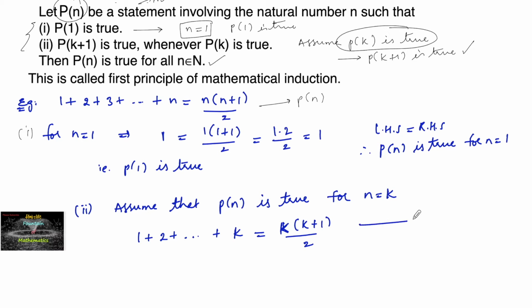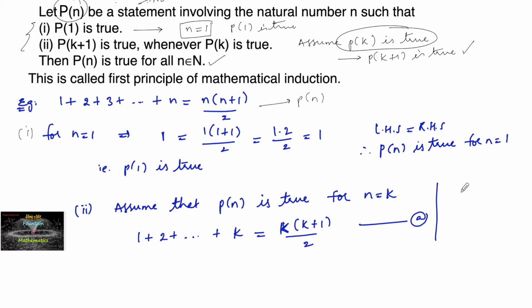So let us call this equation A, and now using this equation, we have to prove it for P of k plus 1. So what is P of k plus 1 meaning? The sum of up to k plus 1 terms. Means you need to identify here what is the nth term and what is the n plus 1th term, what is the kth term, what is the k plus 1th term. You have to identify like that.